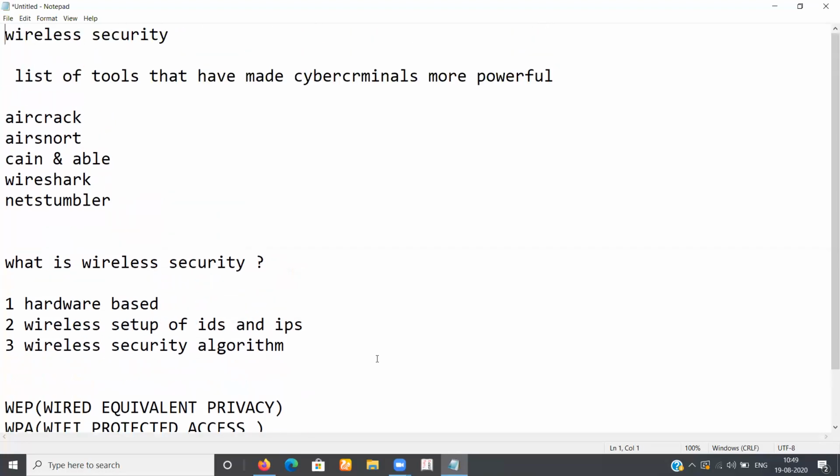I told you about the list of cyber criminals' tools. After that, we discussed what wireless security is, then the types of wireless security and how we can protect our data and information. We have also discussed the security algorithms. Now, in tomorrow's lecture, we'll be discussing mobile phone security, how a mobile phone is secured.